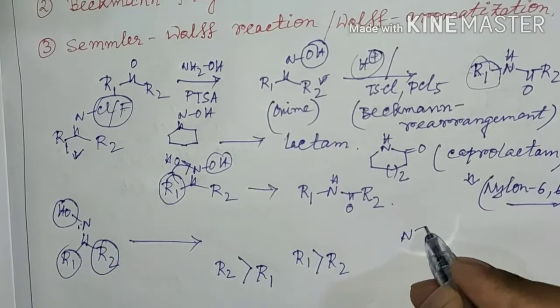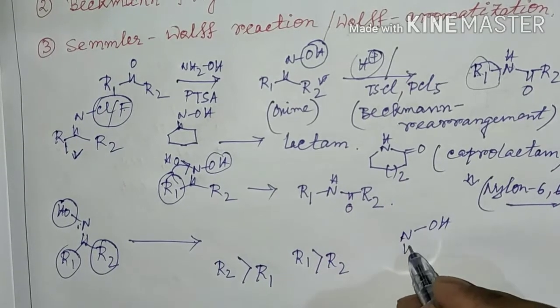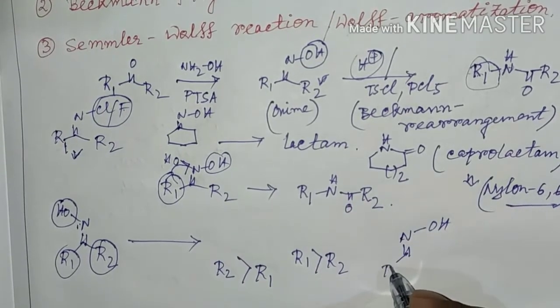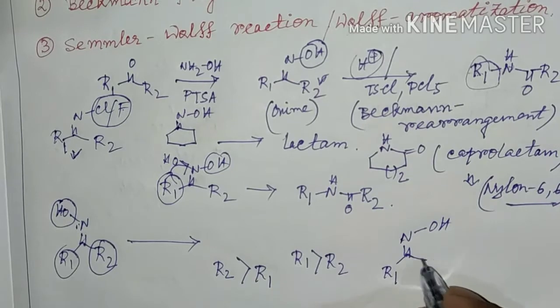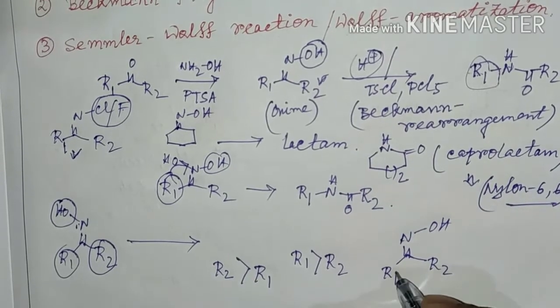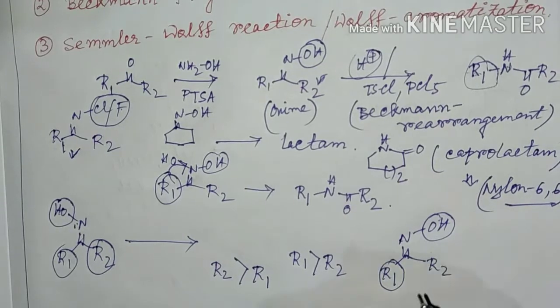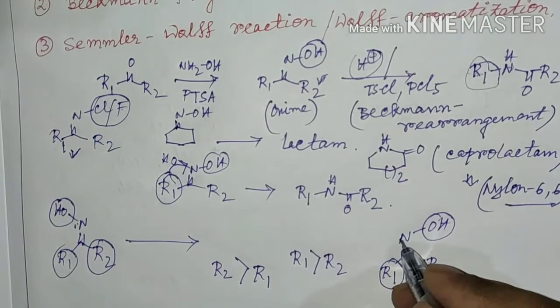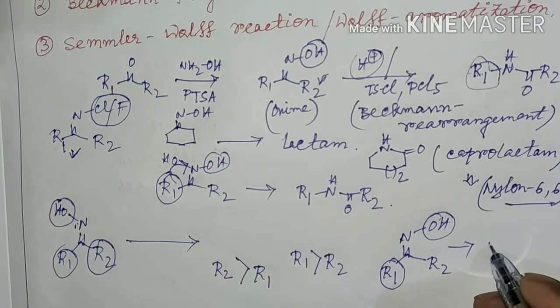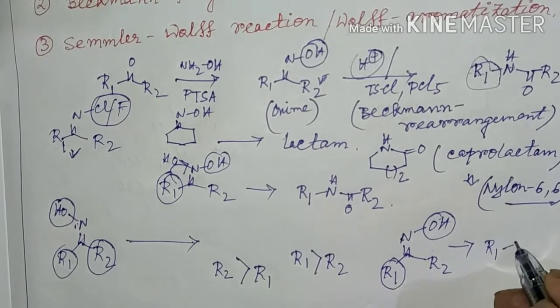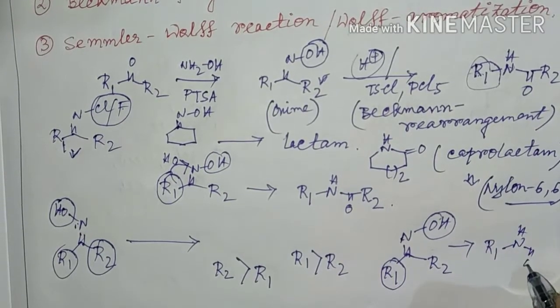For that reason R1 migrates to the nitrogen center to form the corresponding amide. Is it okay?